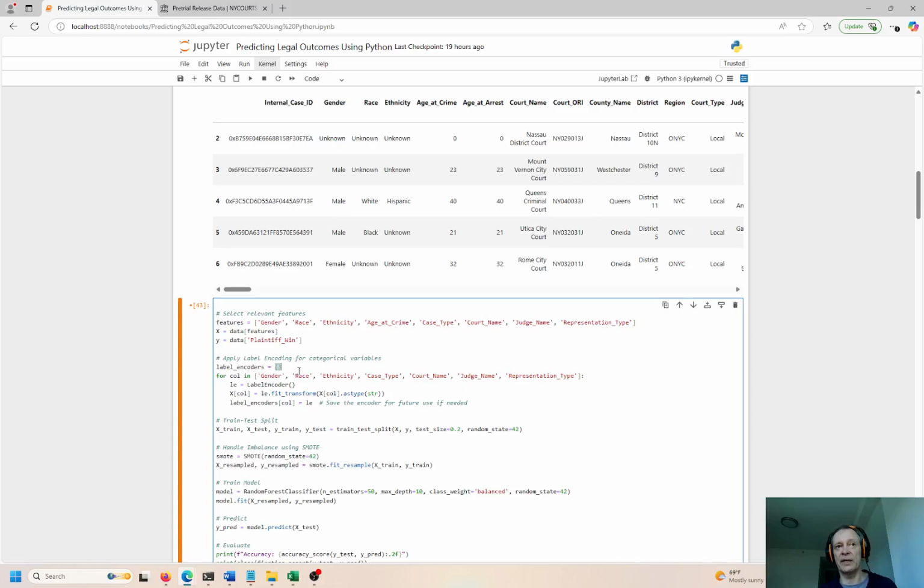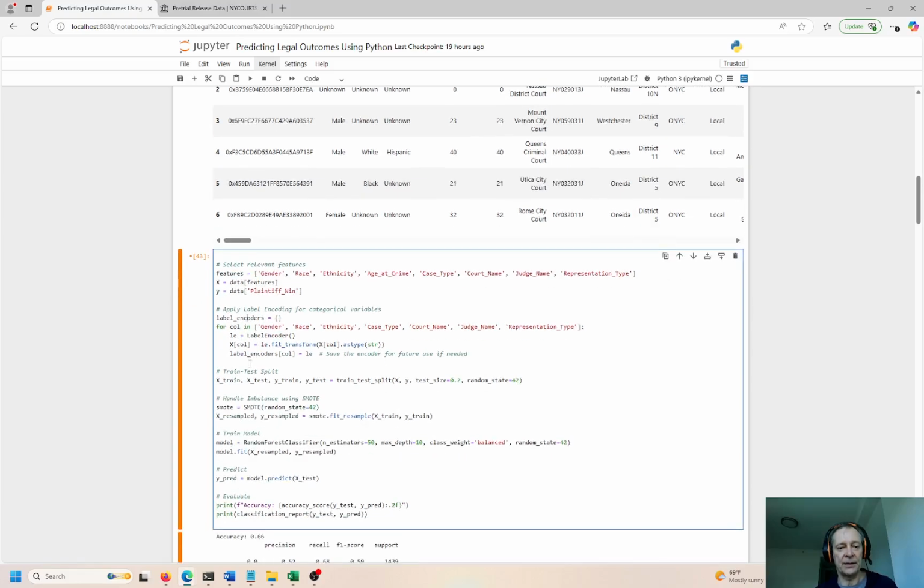So once you convert it to a number, the machine knows 1, 2, 3, 4, 5, 6, 7, 8, 9, 10. It knows that very well. It doesn't know male, female. It doesn't know black, white, Hispanic. It doesn't know what that is. So we're going to label that as a numeric representation of what that feature would be, okay? So a male could be 1, a female could be 2. Doesn't really matter. A female could be 1, a male could be 2. It doesn't matter. But you have to understand the context.